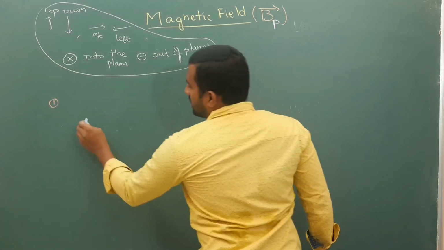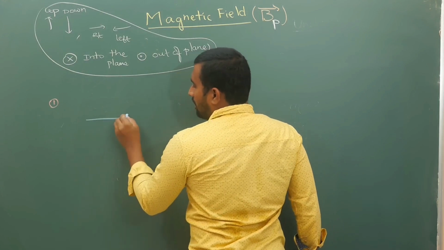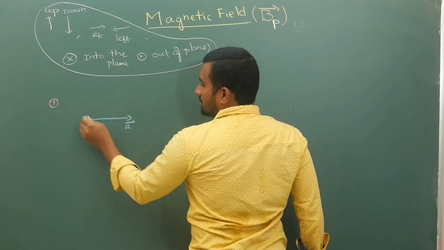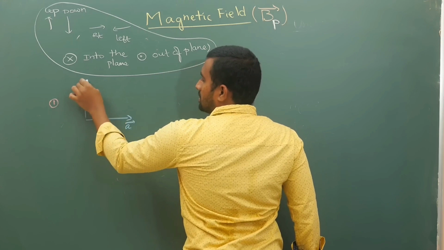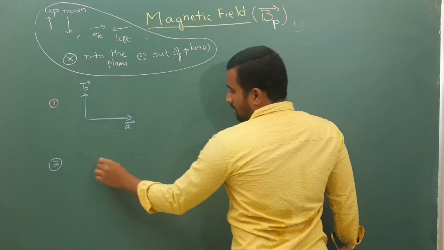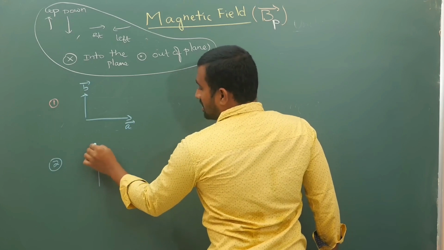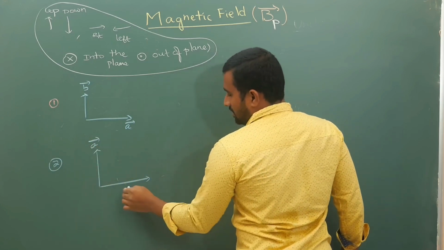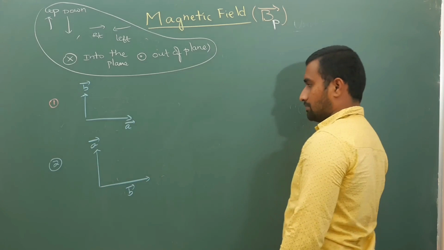So try to give the answers in the following cases. Your first case is, you have A bar like this, B bar like this. You are supposed to give the direction of A bar cross B bar. Second case, A bar is like this, B bar is like this.